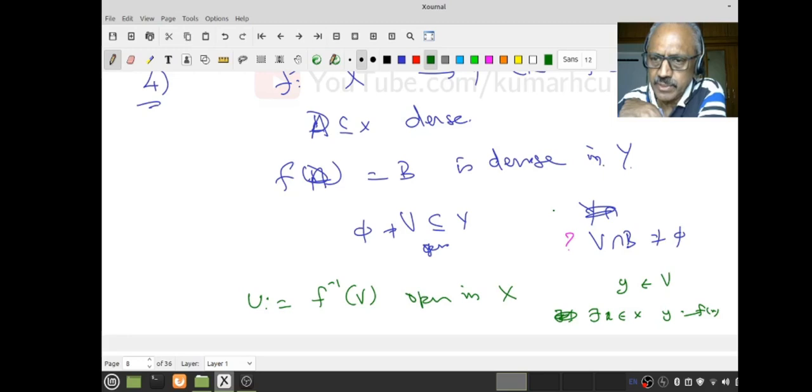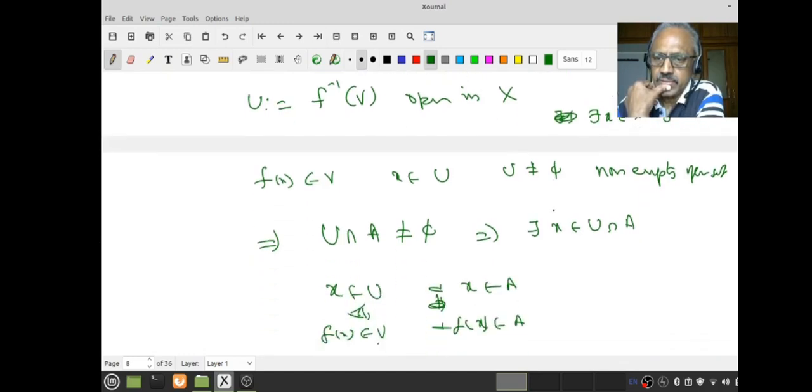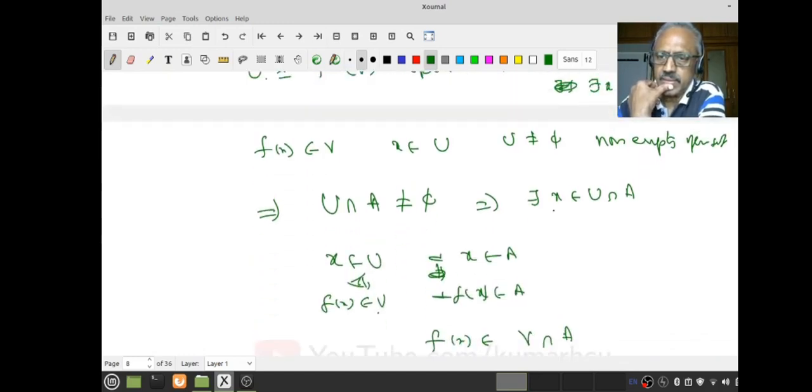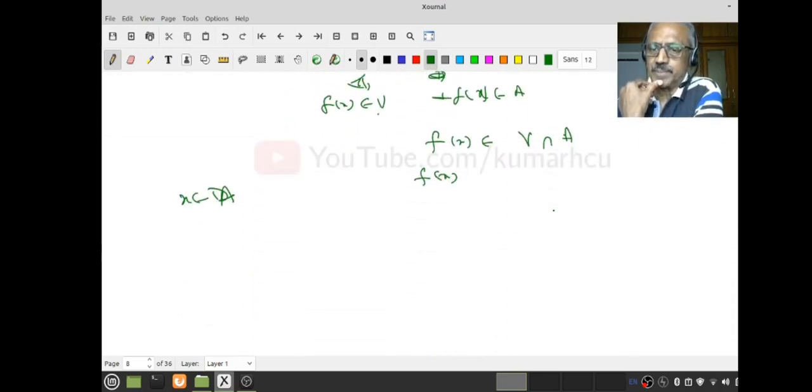What did I want to show? I want to show B intersection V is not empty, right? Okay, so what have I got? f of A is my B. Correct.